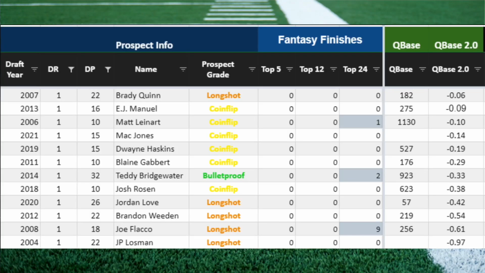Brady Quinn, EJ Manuel, Matt Leinart, Mac Jones, Dwayne Haskins, Blaine Gabbert, Teddy Bridgewater, Josh Rosen, Jordan Love, Brandon Weeden, Joe Flacco, and JP Losman. You will notice that Mac Jones was on that list. This is not a good list.